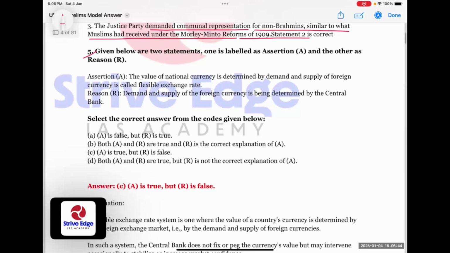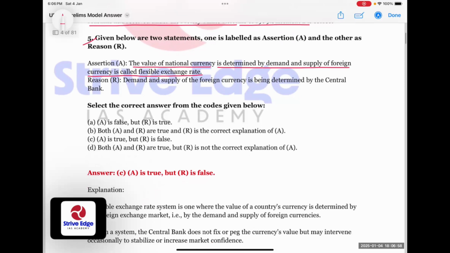Question number 5. Given below are two statements. One is labeled as assertion and the other as reason. Our assertion is that the value of national currency is determined by demand and supply of foreign currency. This is called flexible exchange rate. Yes, correct. The reason says demand and supply of foreign currency is being determined by the central bank. So it's basically saying that national currency is determined by demand and supply of foreign currency, that is flexible exchange